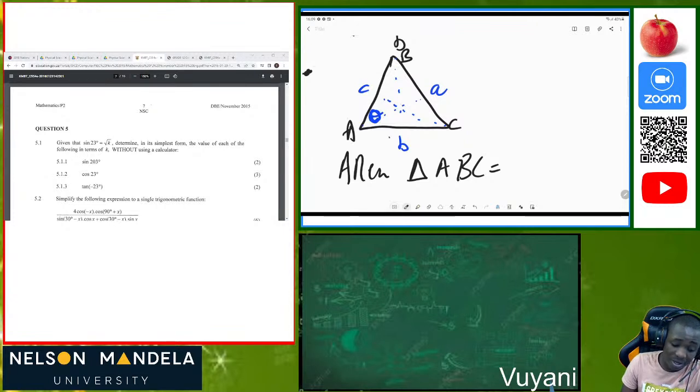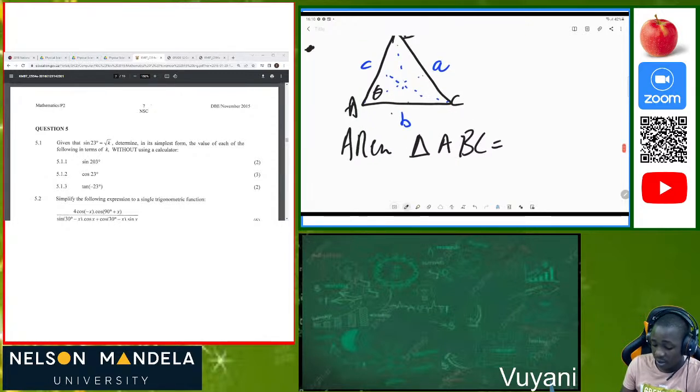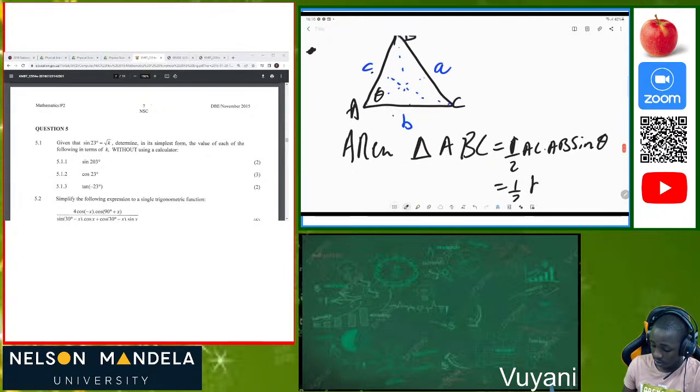What is important now is to be able to determine the area rule, because it's so important to understand it. In this case we are given this angle theta here, between these two sides. So it's going to be 1/2 of AC times AB sine of theta, which is the same as 1/2 BC sine of theta.